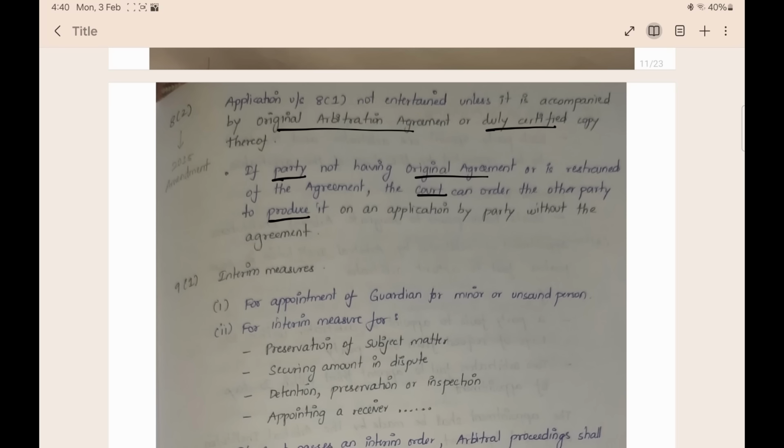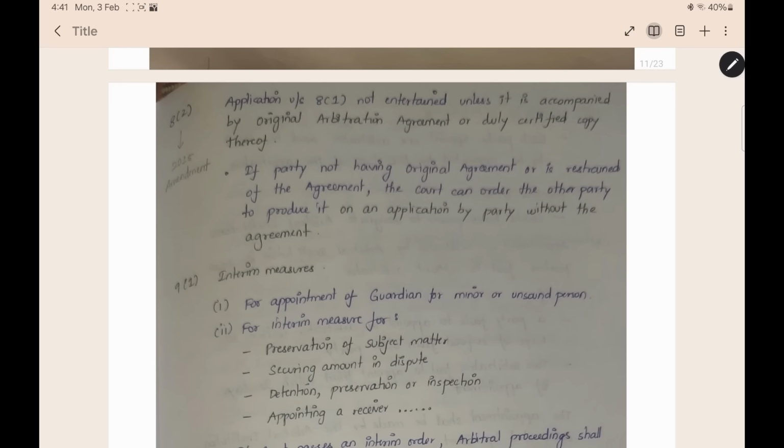So if you have to go through arbitration and there was an agreement, but you do not have the original copy of it, you can tell the court that the other person has it, and you can get an order from the court for the other party to produce the document. This is given in section 8, subsection 2. Now this is the end of section 8.